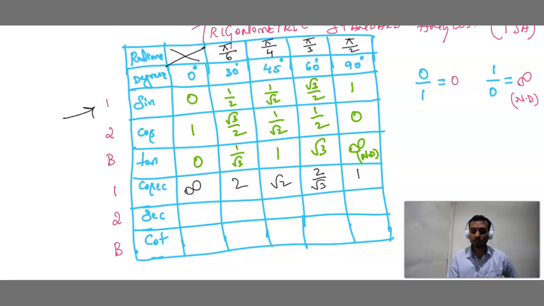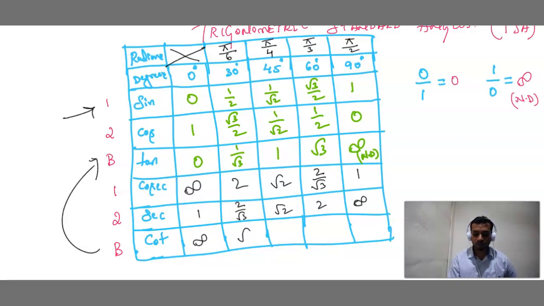I hope the concept is clear for you all. Second period is what? Copy period. With whom? First period. Again write the reverse order of cosecant: 1, 2 by root 3, root 2, 2, not defined. Break. Break students will definitely copy from break only. Correct? They will copy from break. What is break? Not defined. Root 3, 1, 1 by root 3 and then 0.